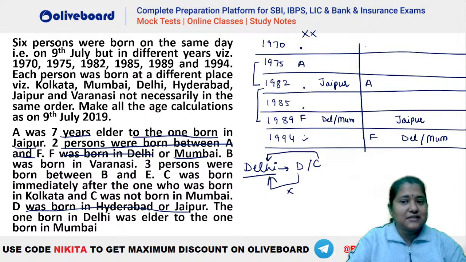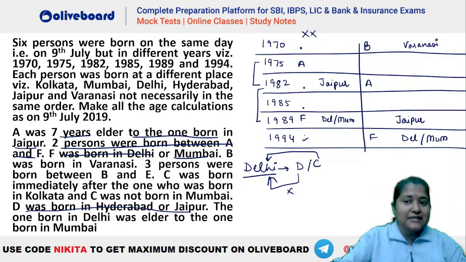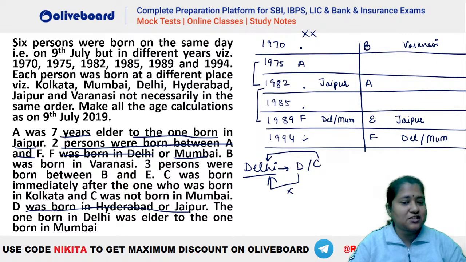Second case mein dekho, let's say B here 1, 2, 3, you can have your E here, isn't it? This is the only possibility because B has to be born in Varanasi, right? So B cannot be Jaipur. So B Varanasi will be here, right? And he is at a gap of 3 from E. So B and E will be like this, isn't it? So this is the situation.